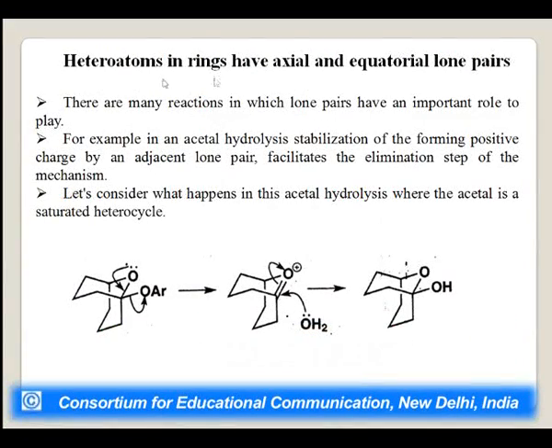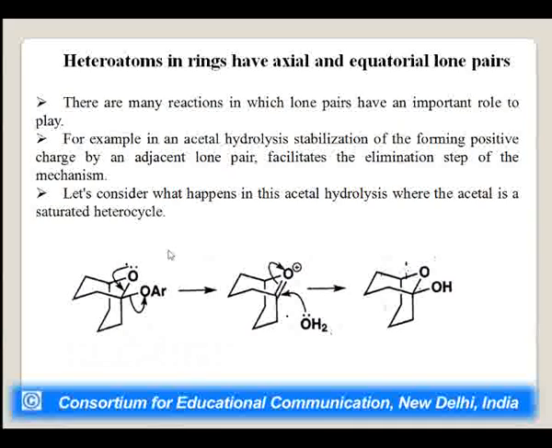Now, heterocyclic rings have axial and equatorial lone pairs. We are talking about the lone pairs of the heteroatom in saturated heterocycles. We know every heterocycle has lone pairs of electrons. It can be one lone pair of electrons, as we are discussing, and it can have two lone pairs. For example, here we are taking the example of acetal hydrolysis, stabilization of the forming positive charge by an adjacent lone pair facilitates the elimination step of the mechanism. Here you can see, when this lone pair of electrons is present on this oxygen, it facilitates the elimination of this group.